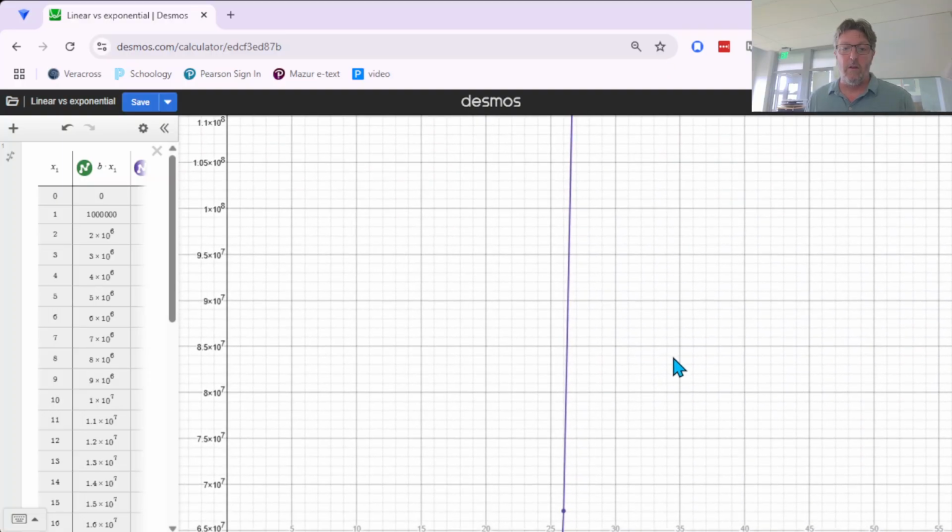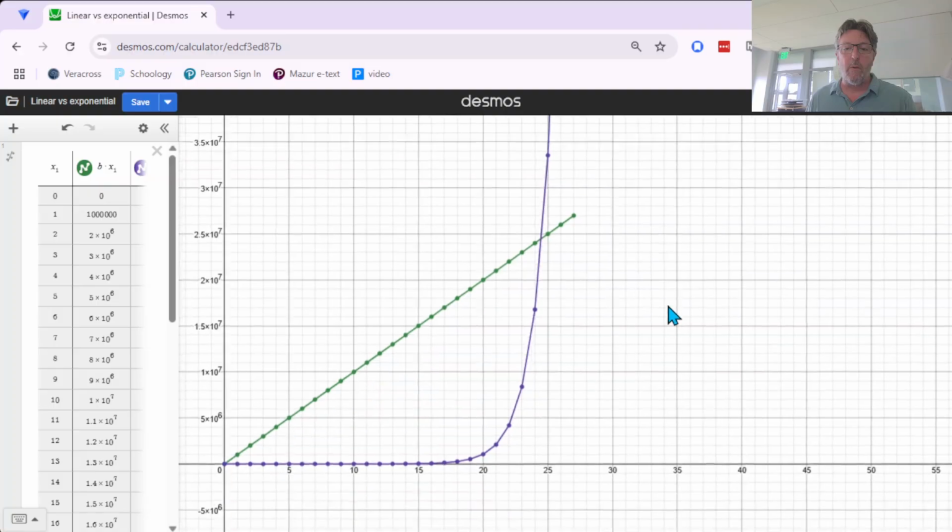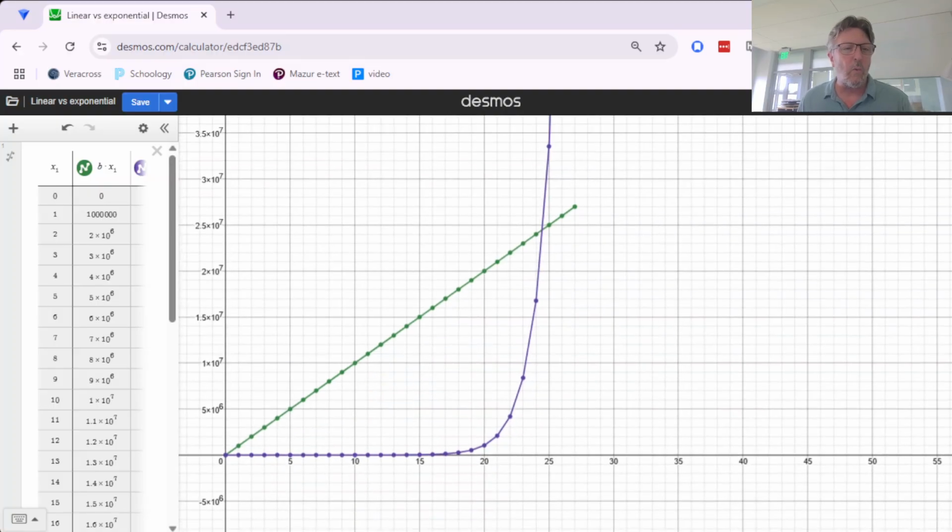Okay, so we're going to stop there with this little graph, and I want to think about, are there any real situations that grow like that, where we have this steady constant growth versus this not steady? It increases how quickly it's changing, but eventually it almost explodes. Do we know any systems that are like that?